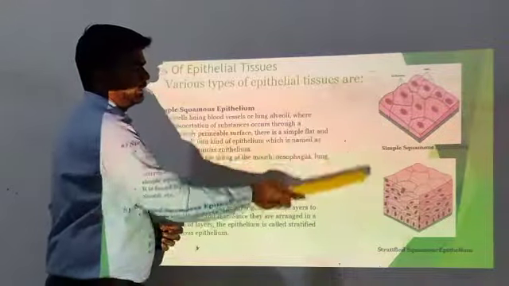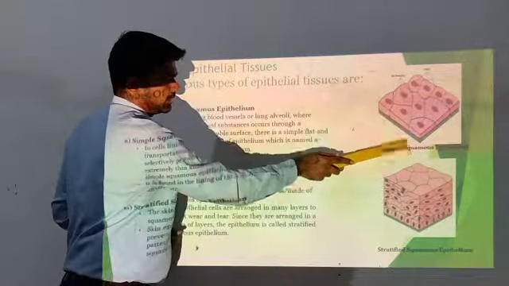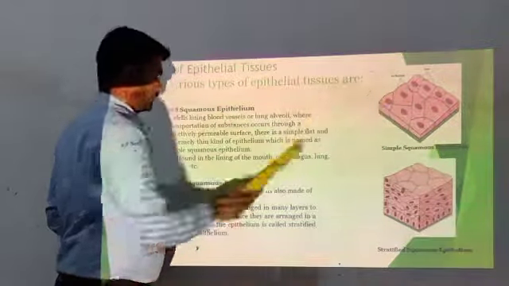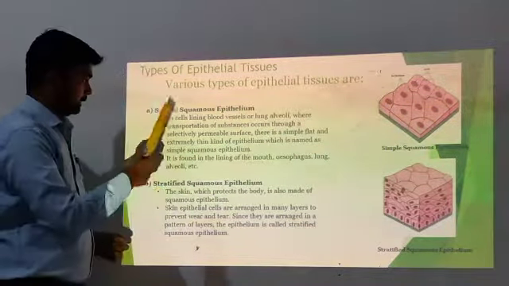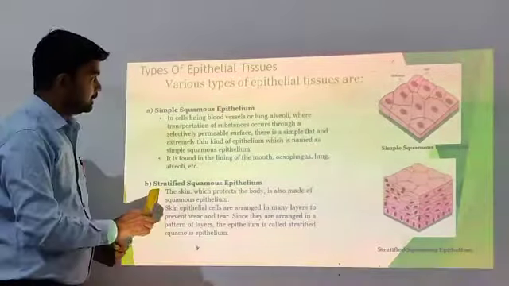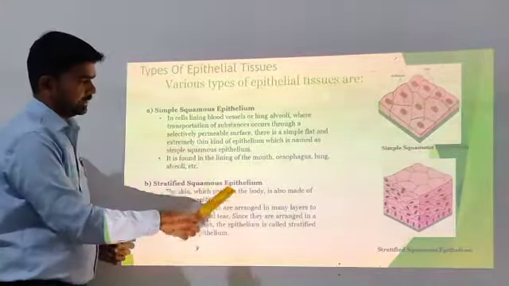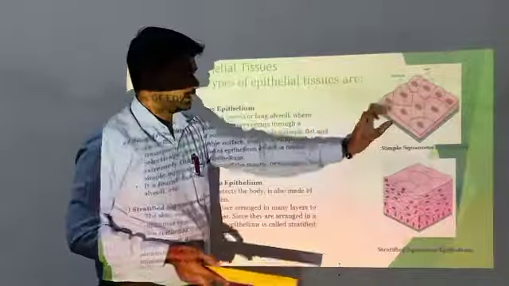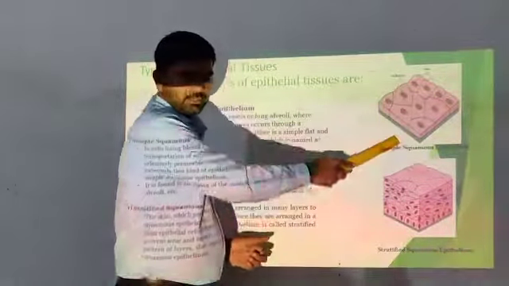See this diagram: it is a flat, thin surface, and all the cells are tightly tied together. Then the next one is stratified squamous epithelium.